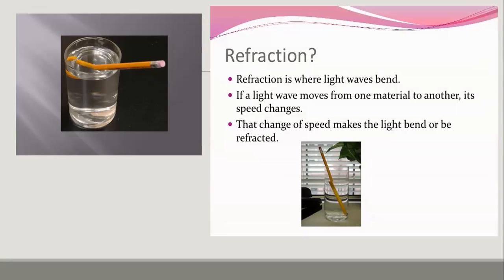So, what do you mean by refraction? Refraction is where light waves bend. That is, bending of light is refraction. If a light wave moves from one material to another, its speed changes. That change of speed makes the light bend or be refracted. So, bending of light is refraction, which is one of the phenomena of light.